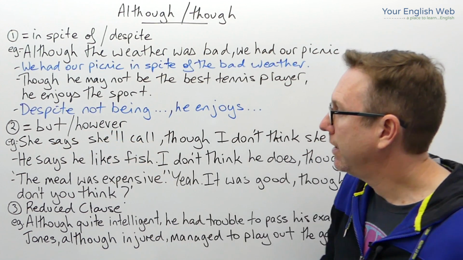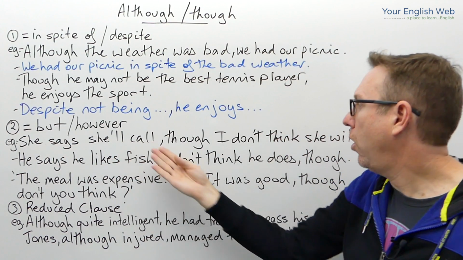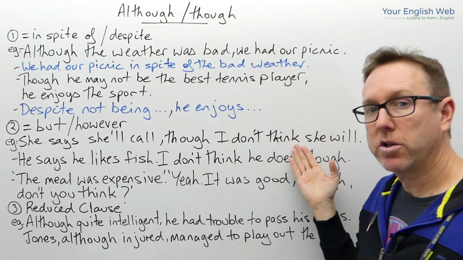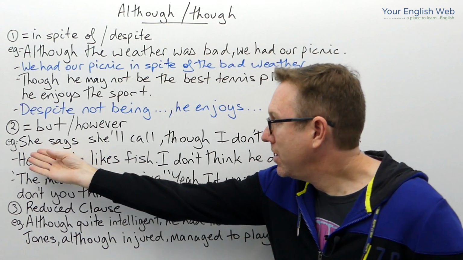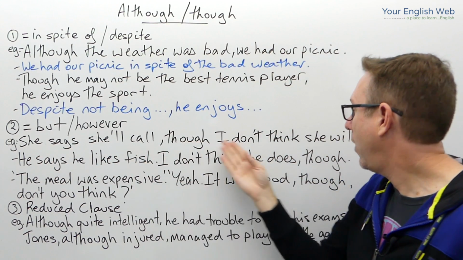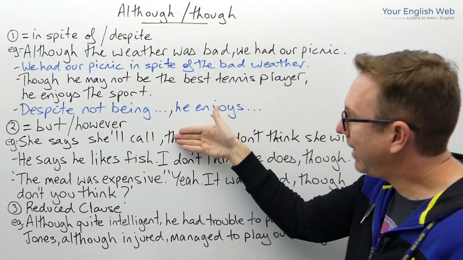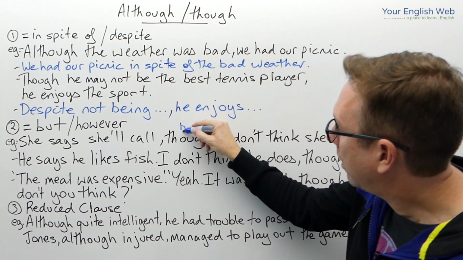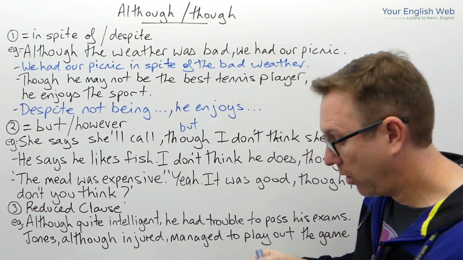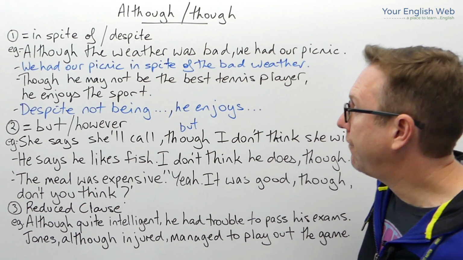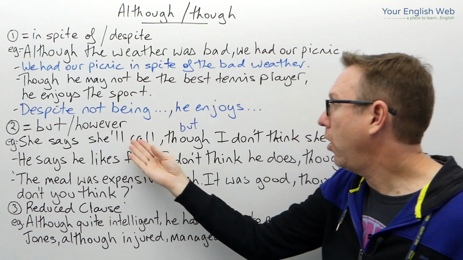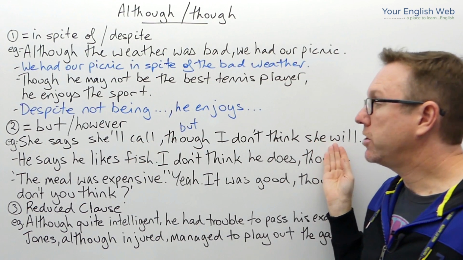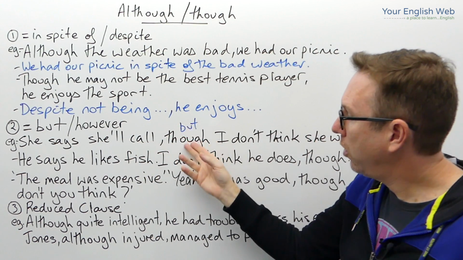But or however. She says she'll call, though I don't think she will, okay? She says she'll call, though I don't think she will. Now here we could substitute though for but, okay? There we go. We could substitute though there for but. She says she'll call, but I don't think she will. So, okay, so though or but.